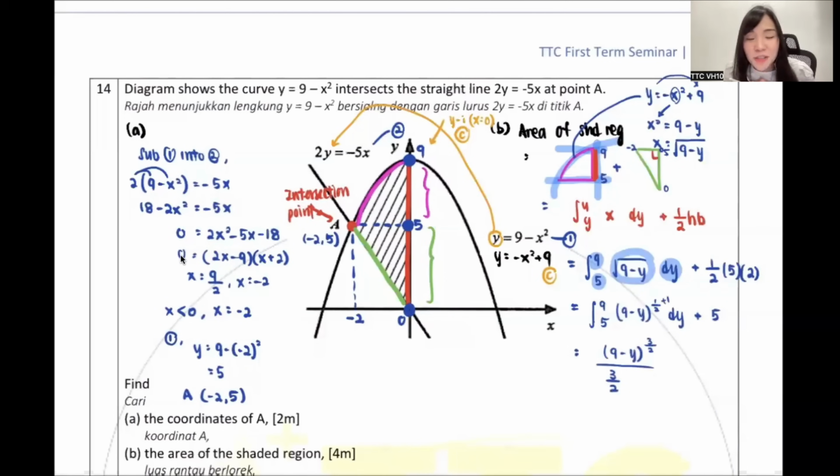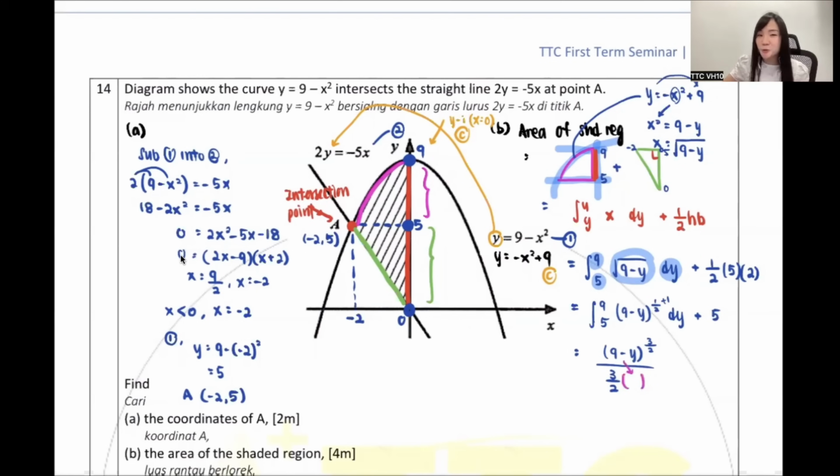Hopefully you guys remember how to integrate. Normally integrate is just plus 1 divide. But this one, because got bracket, after you plus 1, after you divide, what else you need to do? Very good, Divian and Tianqi and Nurin. You guys need to have a small bracket at the bottom. This small bracket is for you to differentiate inside. Put it at the bottom.